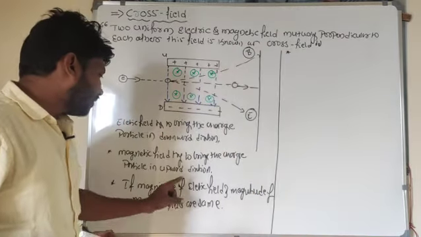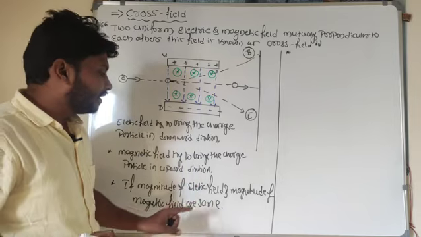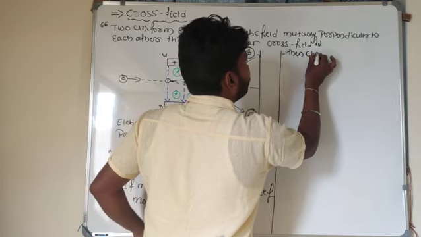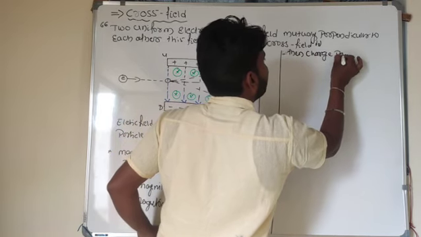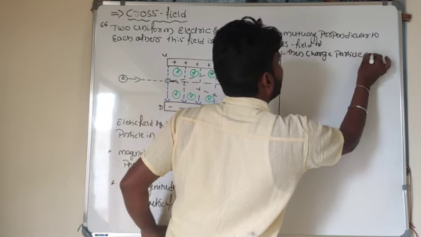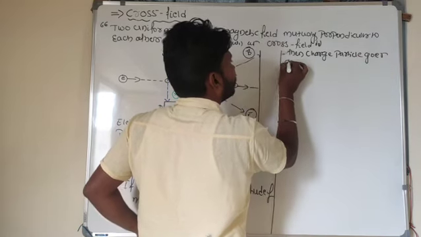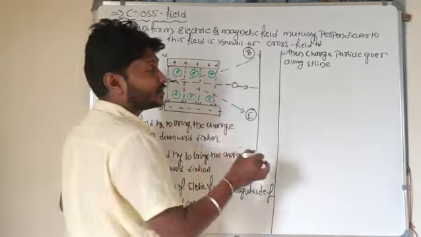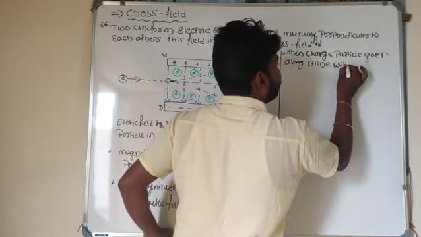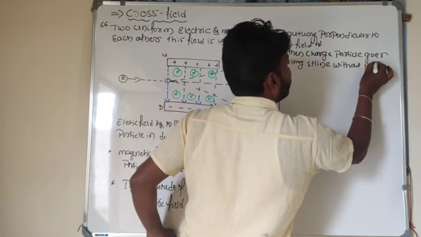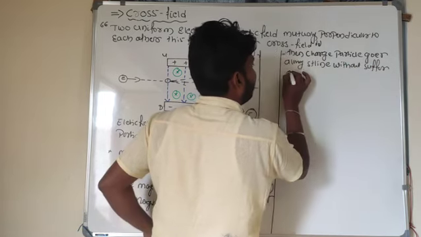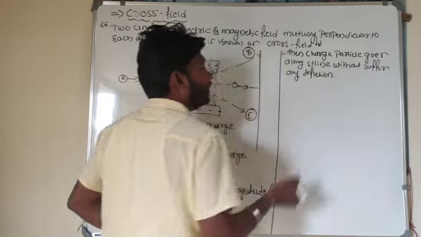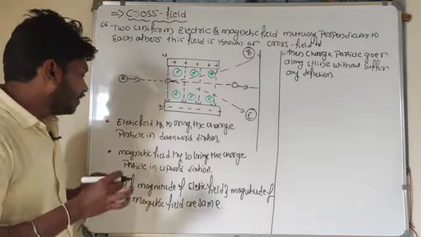If the magnitude of the electric field and the magnitude of the magnetic field are the same, then the charged particle goes along a straight line without suffering any deflection. It is moving along a straight line.